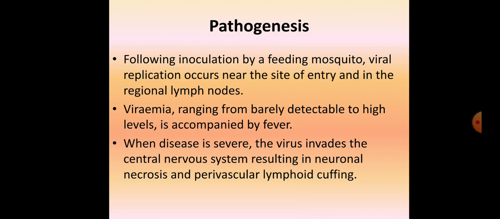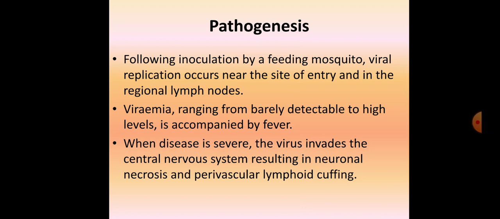Now, the pathogenesis of the disease. Following inoculation by a feeding mosquito, because it is arthropod borne, the mosquitoes inoculate the virus into the host. Viral replication will occur near the site of entry and in the regional lymph nodes. Thereafter, viremia will develop, ranging from barely detectable to high levels, and is accompanied by fever. Where viremia is present, the first and foremost sign is fever.